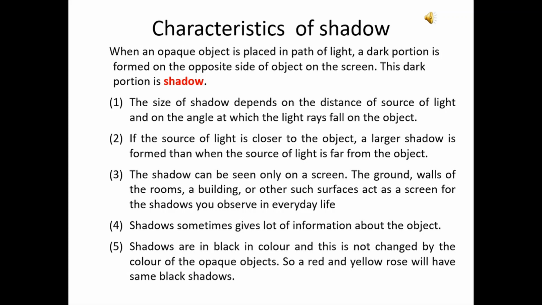And the last one, shadows are always black in color and this is not changed by the color of the opaque object. So a red and a yellow rose will always have the same black shadows.